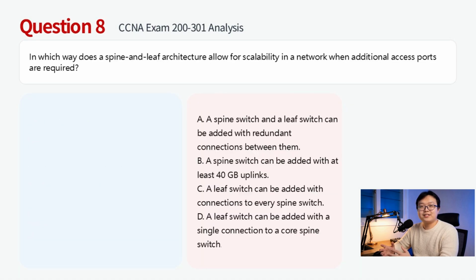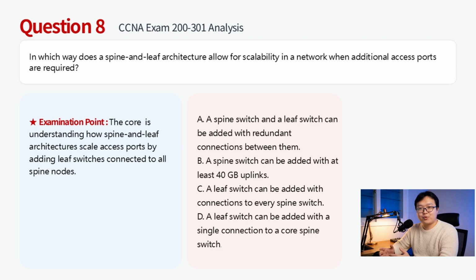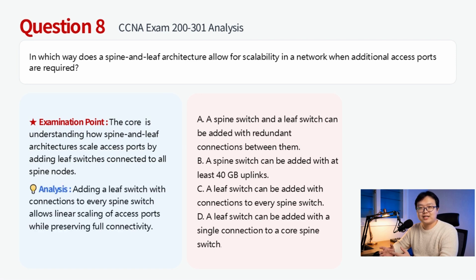In a spine and leaf architecture, leaf switches provide access ports, and spine switches form the core layer. When adding access ports, new leaf switches are connected to every spine switch. This design maintains full, non-blocking connectivity and scales linearly, allowing more ports without bottlenecks. Therefore, this question chooses C.